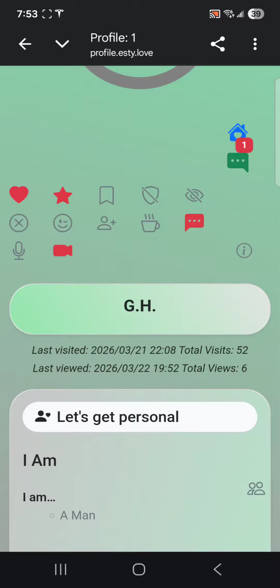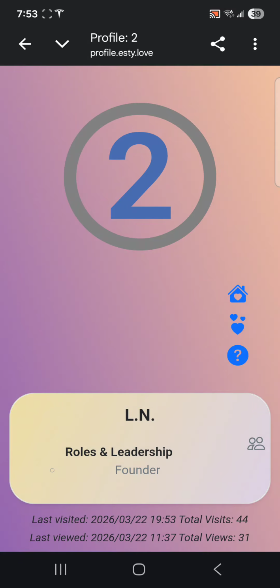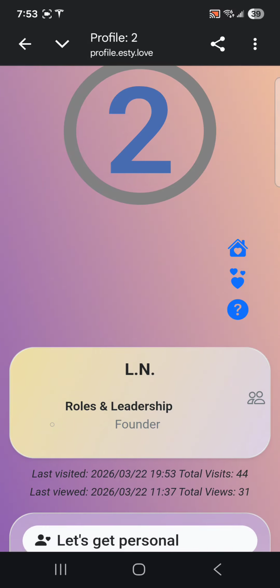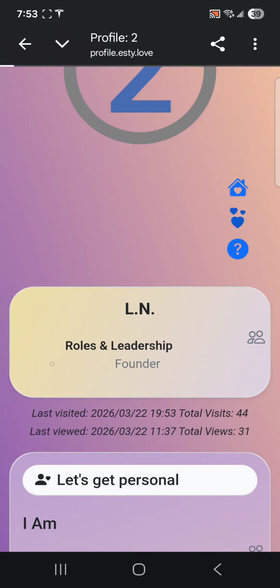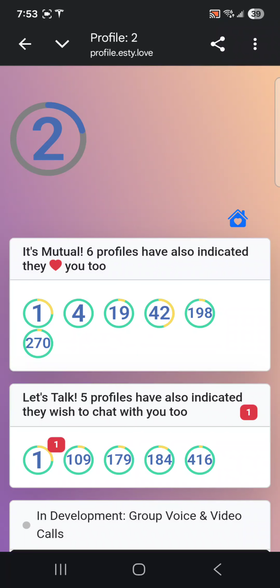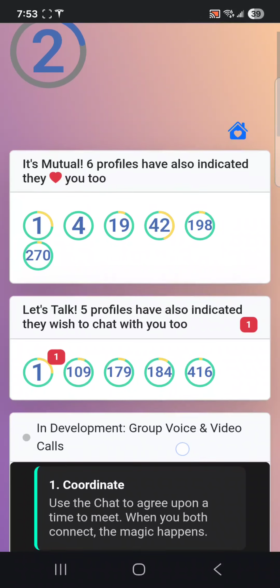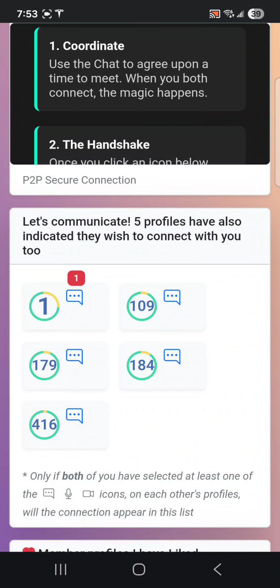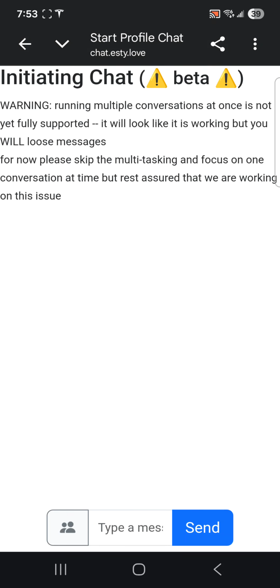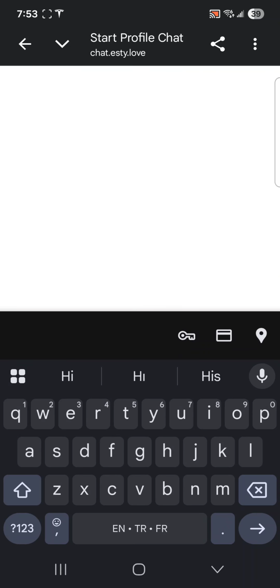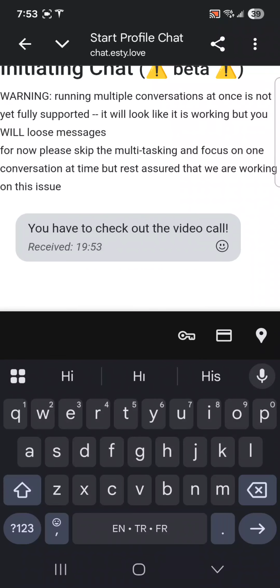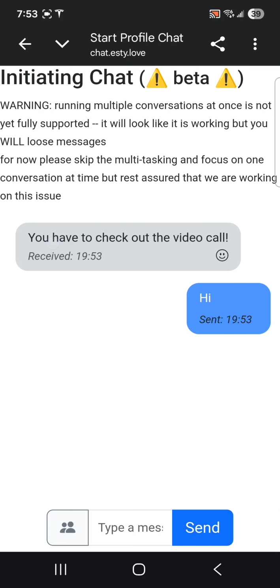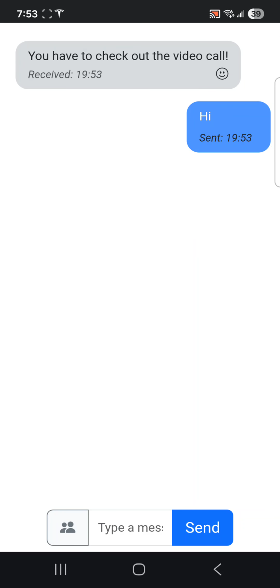You see the home button up here. When I go back home, you see the little 3 hearts on the right here. When I click on it, I see that one is also my mutual match. We have the same crush. We also want to talk to each other. At the bottom, you see we have the chat button, and I can click in there and say hi, nice to meet you. And then we can send.